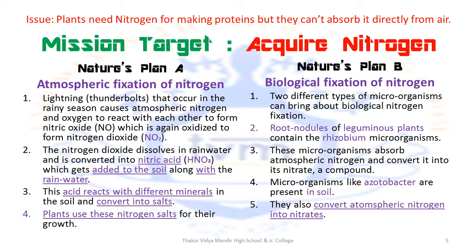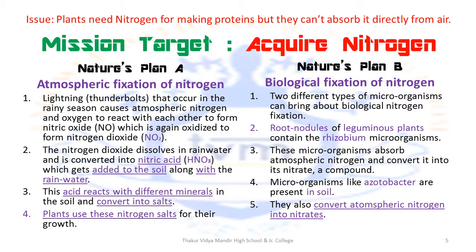So for plan A to work, lightning that occurs during the rainy season causes atmospheric nitrogen and oxygen to react with each other to form nitric oxide, NO, which is again oxidized. Oxidized means oxygen is added to form nitrogen dioxide, NO2.